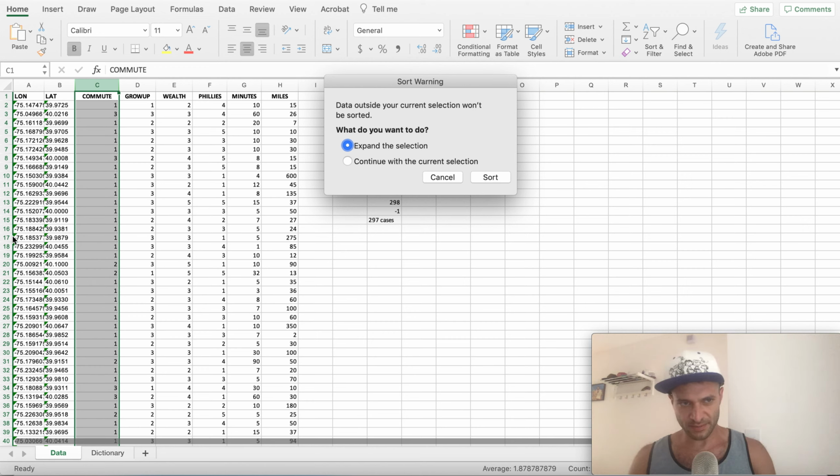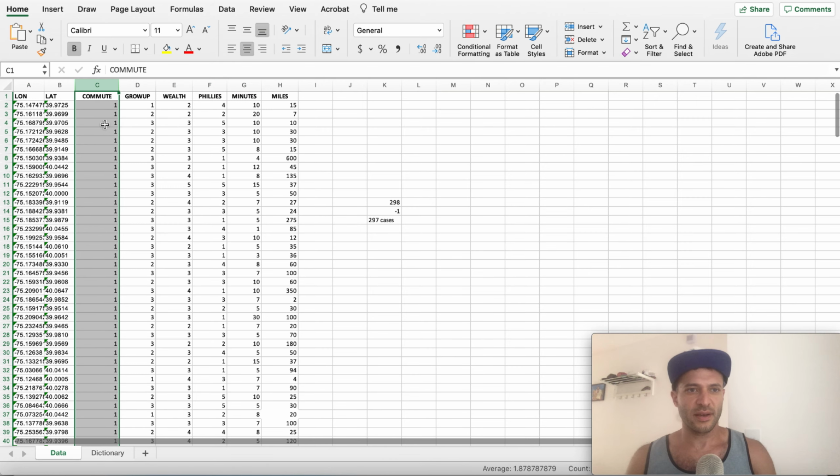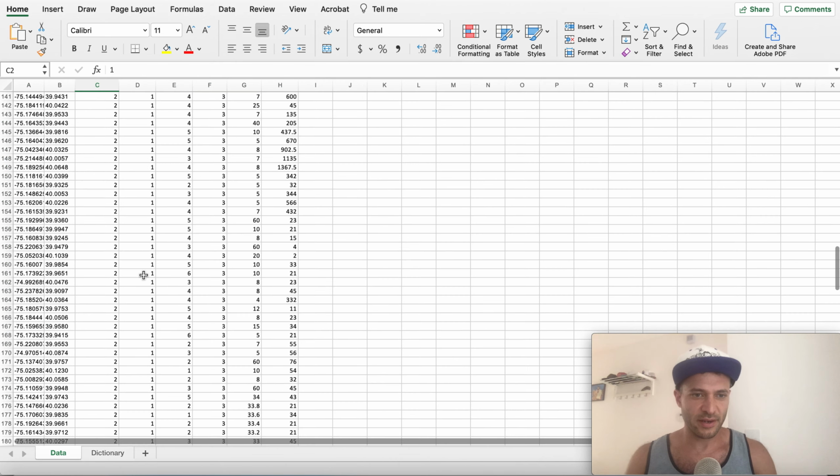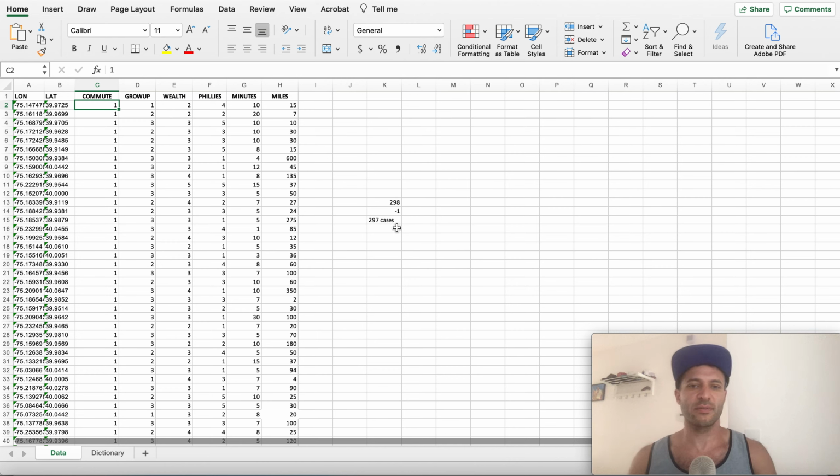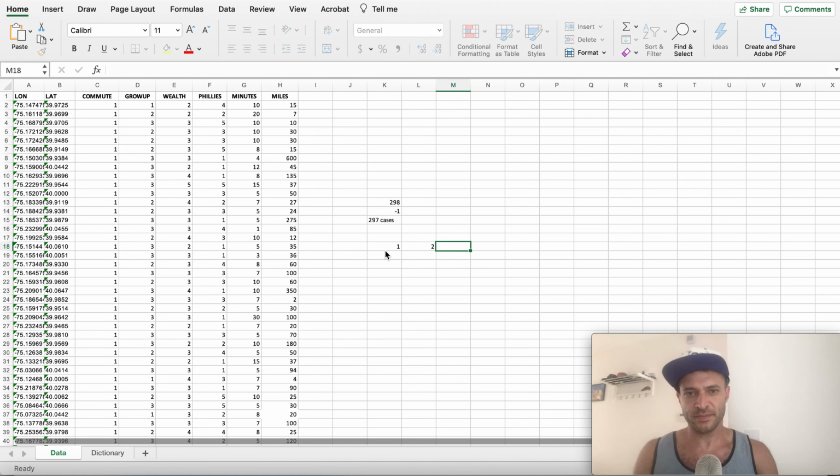Expand the selection means it's going to change everything else along with it. We want to keep the quality of these rows. We want this person and where they answered the question to be linked to how they answered these questions. Okay, so we sort. And now all the ones are grouped together, all the twos are grouped together, and all the threes are grouped together. Sorting is going to be something you use over and over again, and it's one of our most powerful tools.